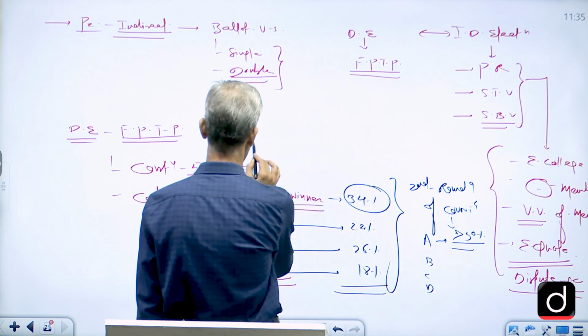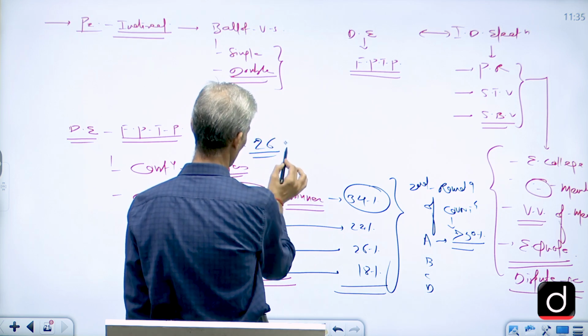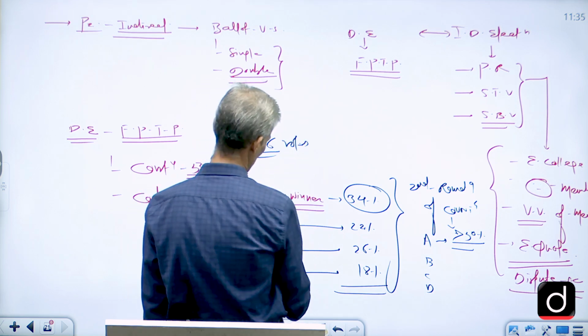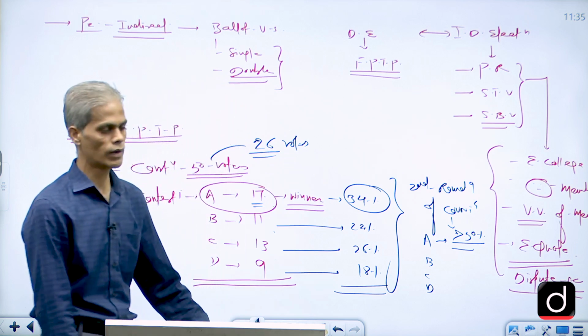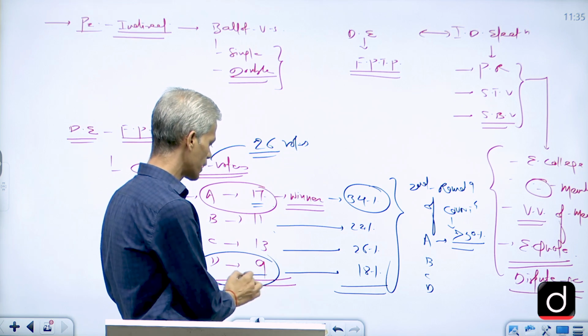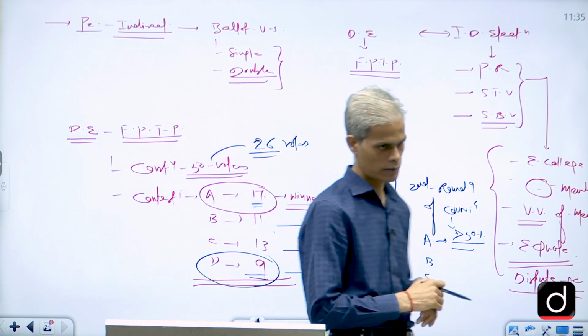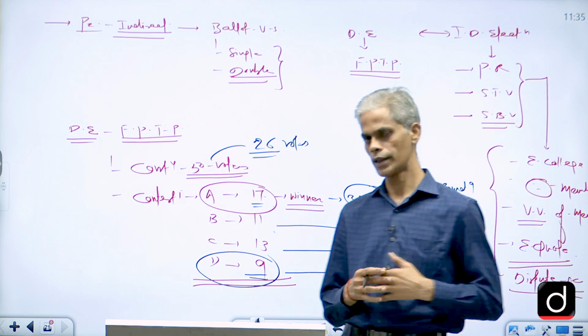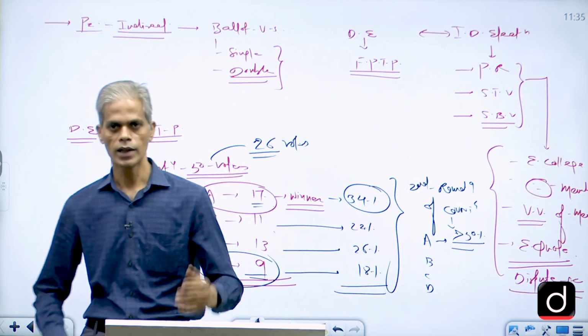So anybody who gets 26 votes will be declared the winner. Since none of them got 26 votes, what will happen? The candidate who secured the least votes will be eliminated, and the second choice of the voters of D will be converted into first choice for the other 3 candidates.